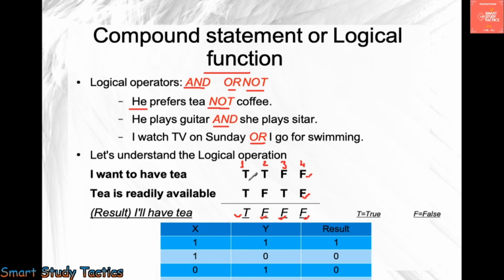So you can see true means 1, and 1 and 1 gives 1. Are you getting the point? Whatever the input values you give and the resultant value you get, it is known as the table. Claude Shannon introduced the table in which he placed the input values and the resultant values.